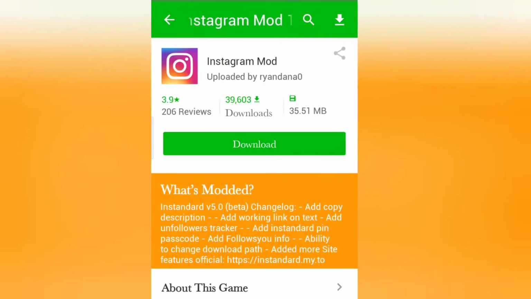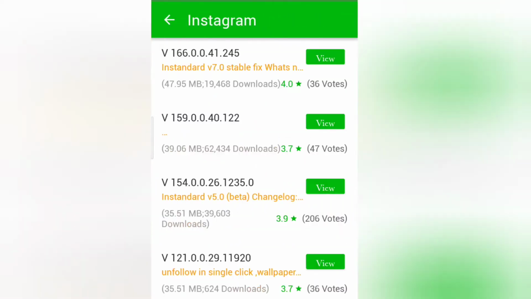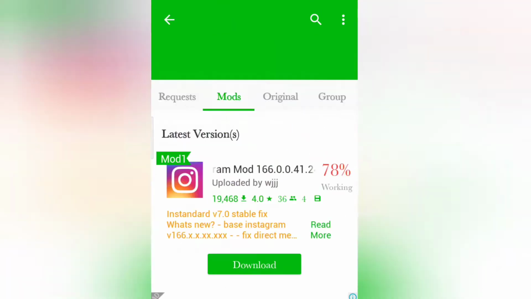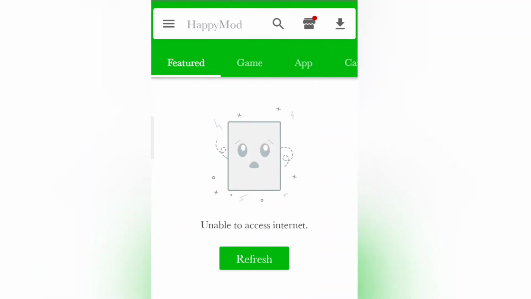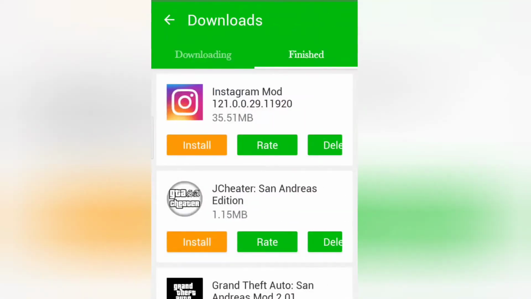Don't download the first mod. Yeah, see, you can add a copy description, add a working link. You can literally add a working link in your caption, and you can track the unfollowers who are unfollowing you. You can add a fingerprint lock, and there are many more, guys. I'll download one of the mods and I'll show you how that works. Your net should be really fast, or else the download will stop continuously.